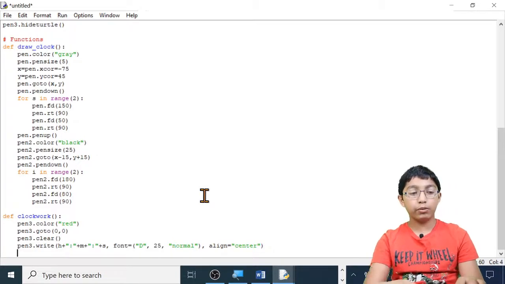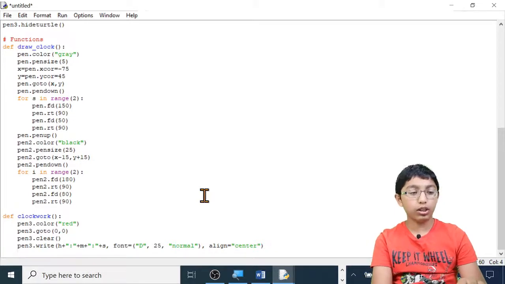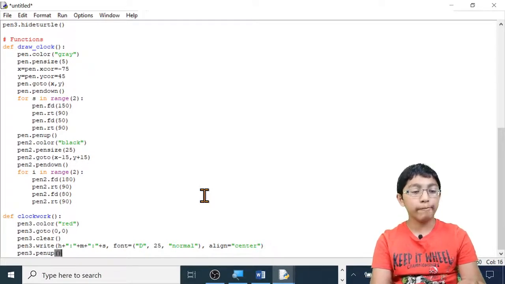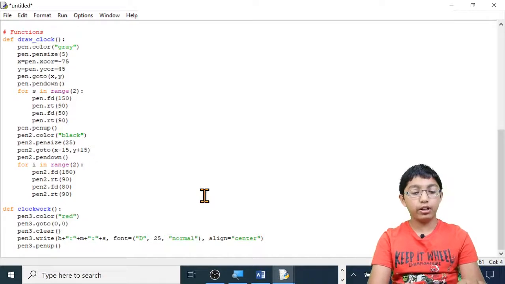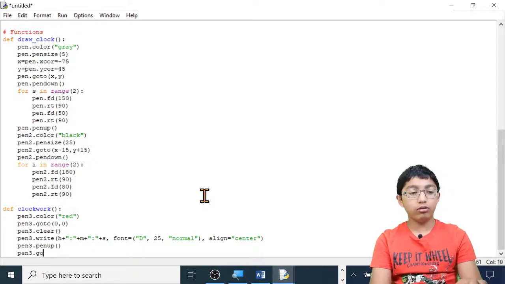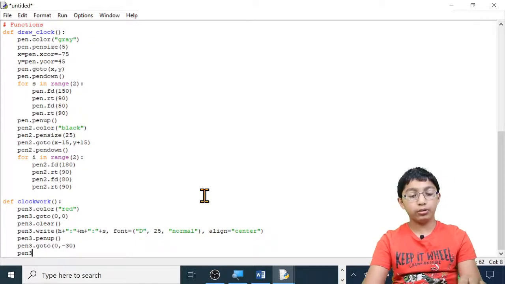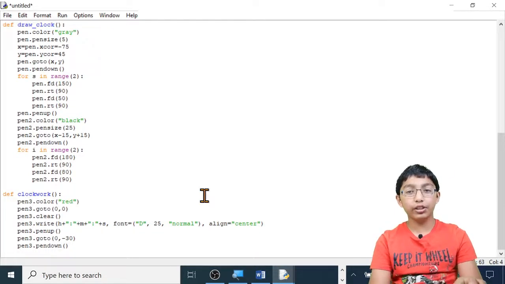First of all, let's prepare the pen. So I'm going to make the pen.pen up, pen3.pen up, open brackets, close brackets. Then I'm going to go to pen3.goto, open brackets. I want the x coordinate to be 0 because I want to make it stay in the center. Then I want to make it go down to minus 30. Now let's put the pen down. Pen3.pen down, open brackets, close brackets. And now let's write it.